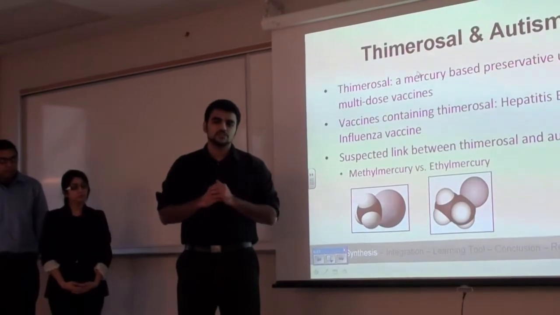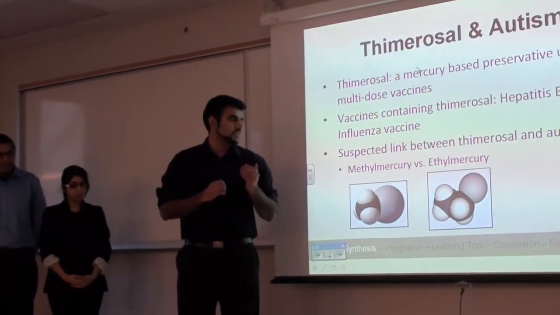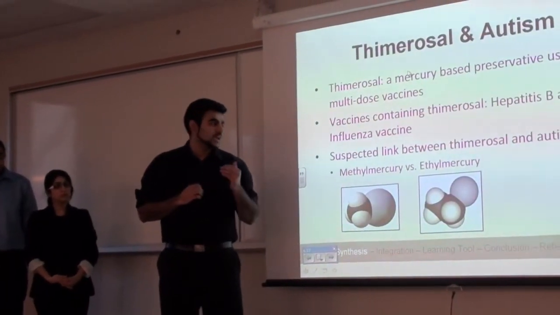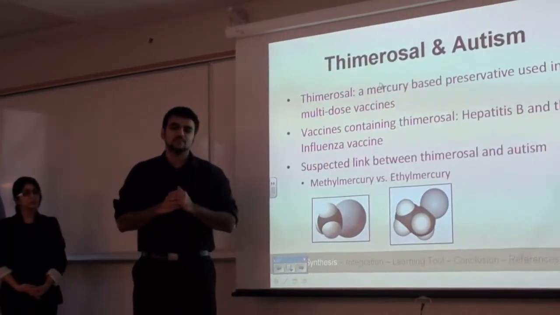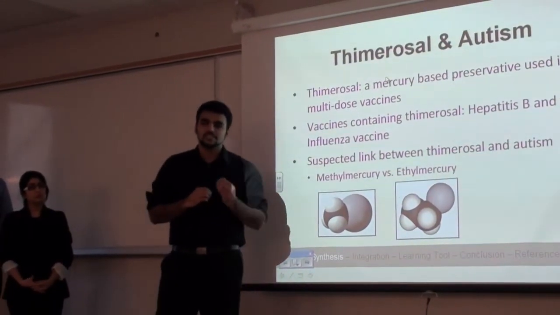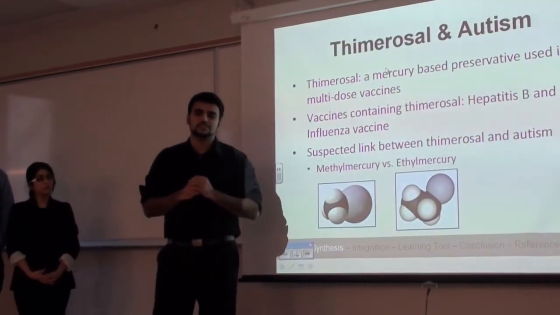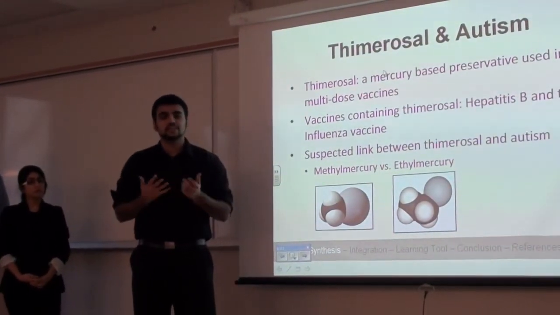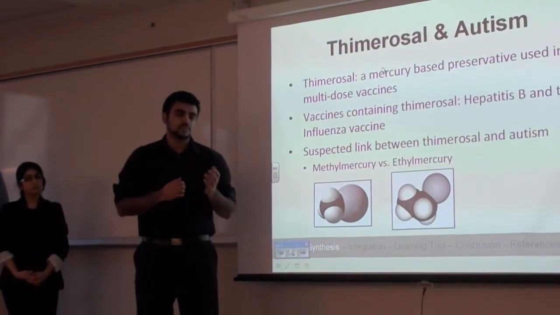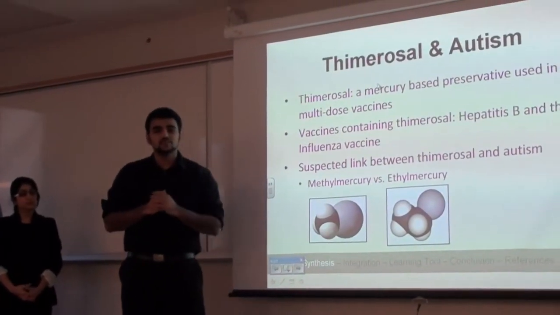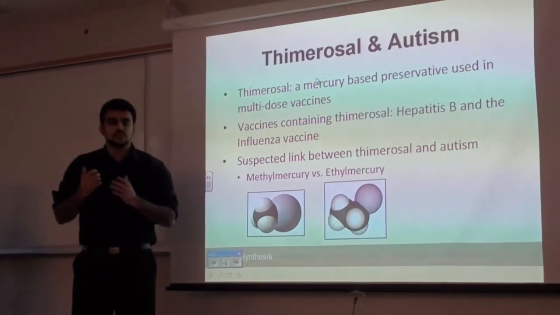So methylmercury, when ingested, completely gets absorbed by the small intestine and is mistaken by the body as methionine. Once it's mistaken as methionine, it is taken up by the body and it is allowed to be freely transported. It can pass the blood-brain barrier and it can even pass the placenta. Hence, methylmercury is extremely dangerous, and it can accumulate in the body because it has a half-life greater than a month.